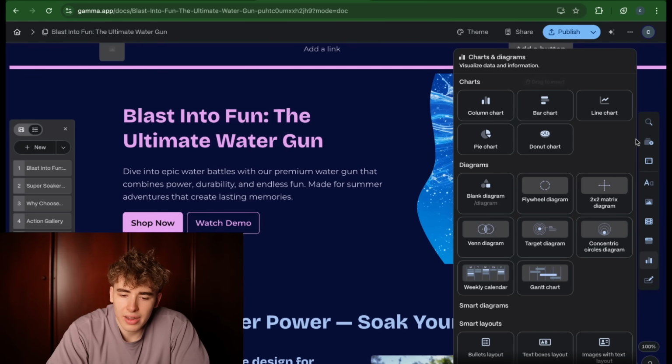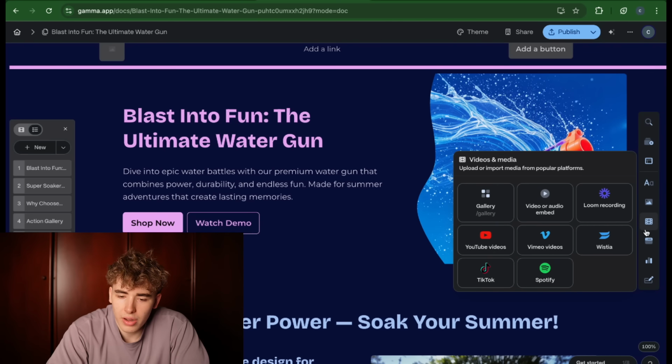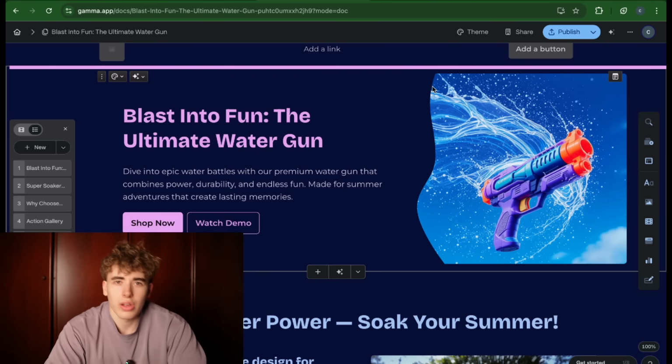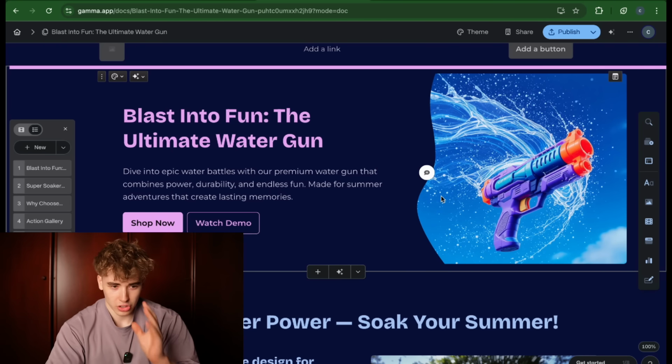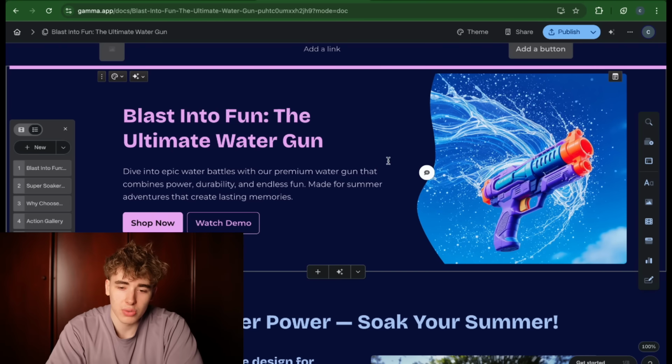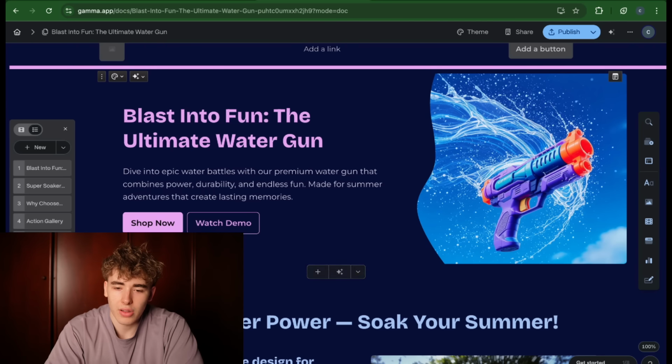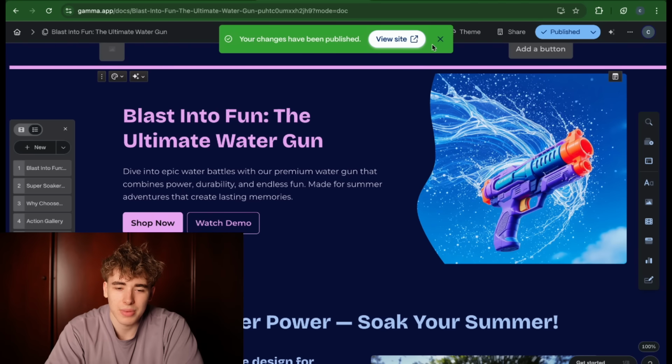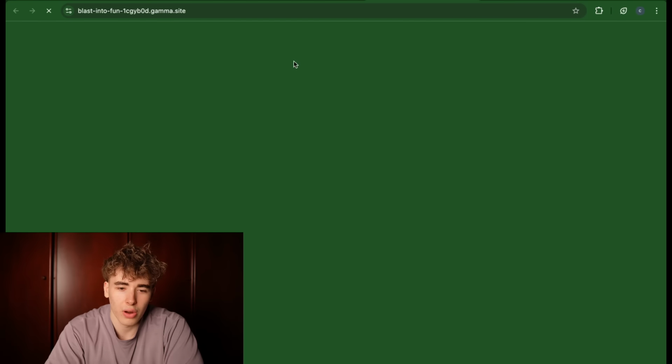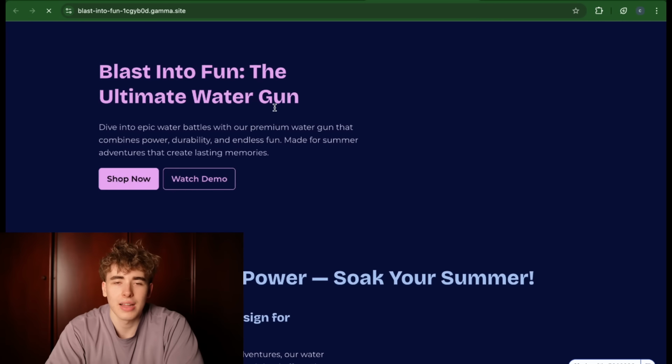Now we could even add charts and stuff, so there's really unlimited options. You can add a video recording, so obviously you don't need to use it only for Shopify. There's a bunch of options, so whenever you need a website, use Gamma app. This is the only tool I've been using lately, and once you're done with the whole design, you can go on publish here and you can already publish a site, and you can see how little time this has taken. So if we go on view here, our website is live now.